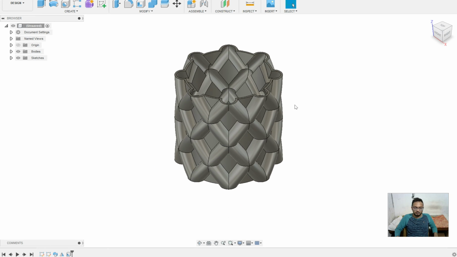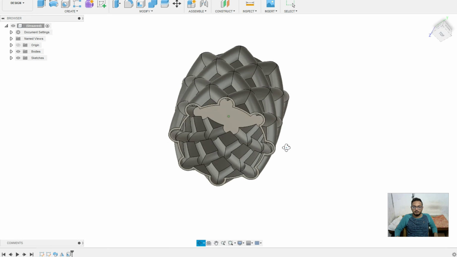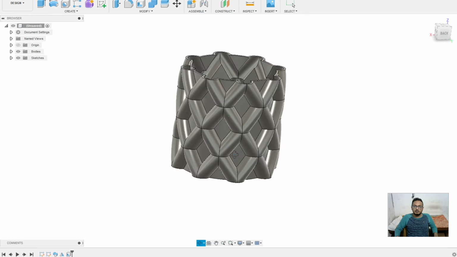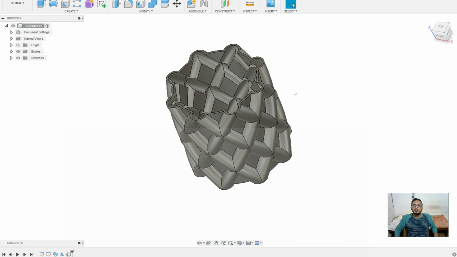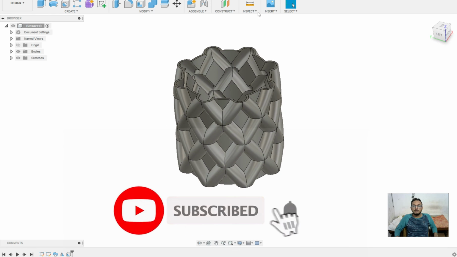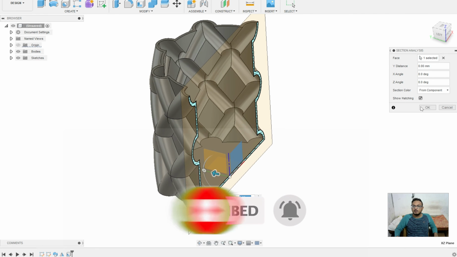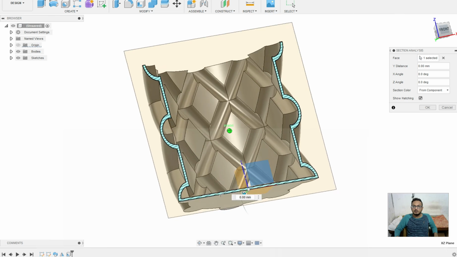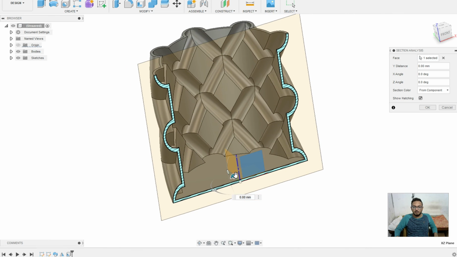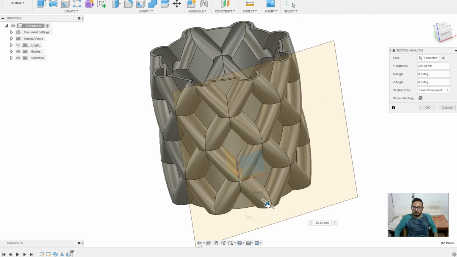Okay, it's over. So this is our vase. We can check it out with the inspection and section analysis. Okay, see, it's all homogeneous to 2 mm from all the sides.